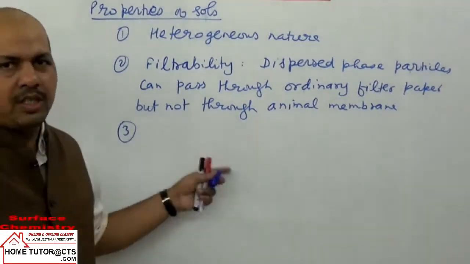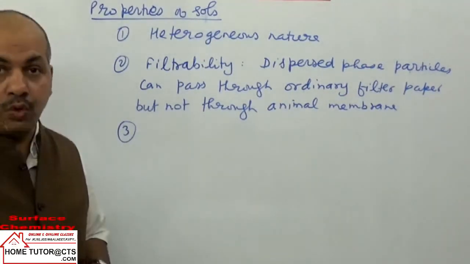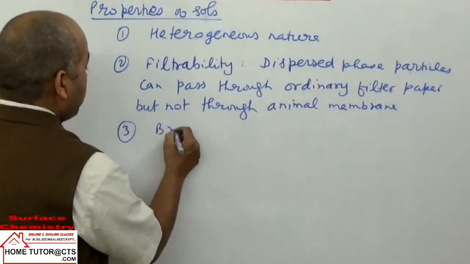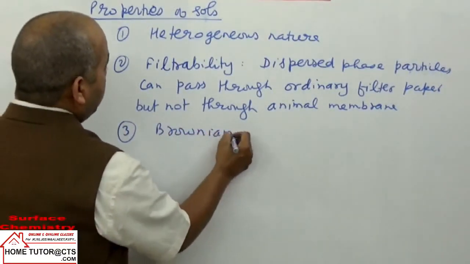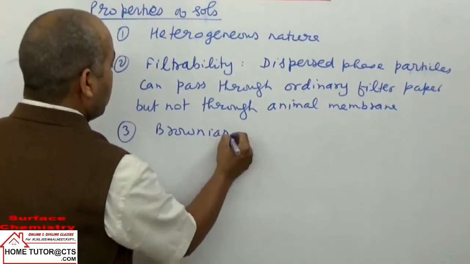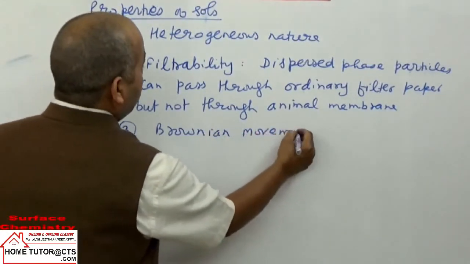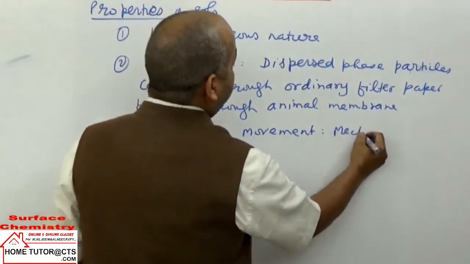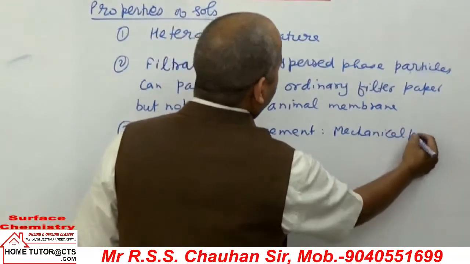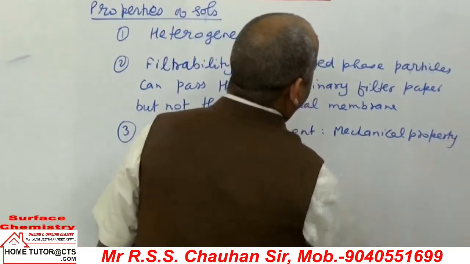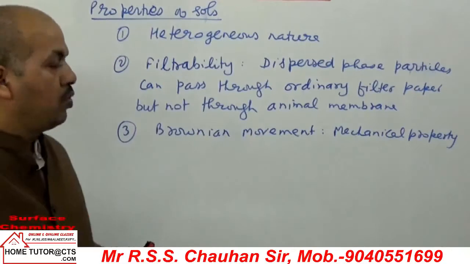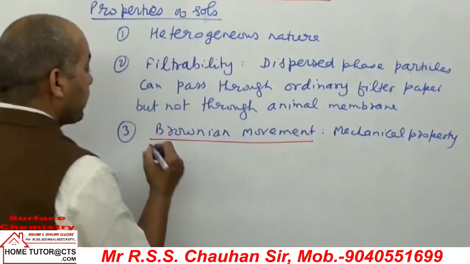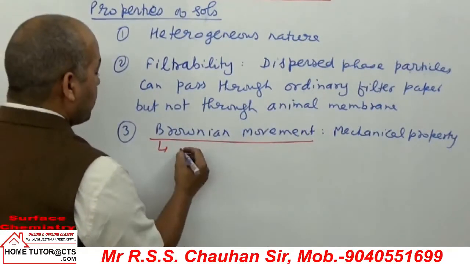Next it is diffusion. The particles of dispersed phase diffuse slowly. So next we can take in properties Brownian movement. It is taken under heading mechanical property. What is Brownian movement? This can be taken as it is constant